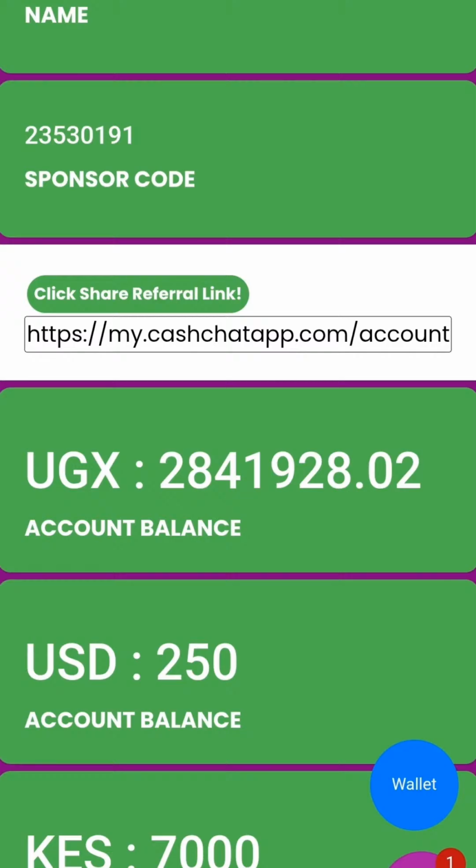And if you recommend only one person, you will get 1,000 Kenyan shillings if that person is from Kenya. But if that person is from Uganda, you will receive 50,000 Ugandan shillings.